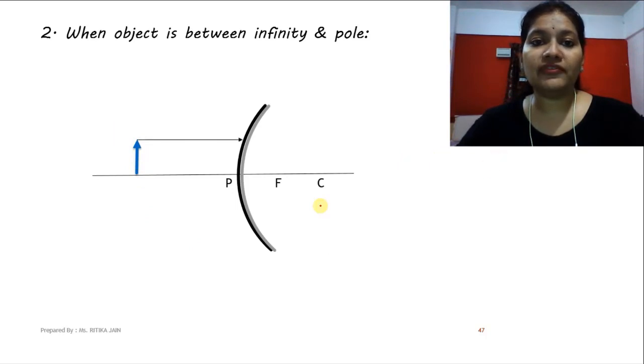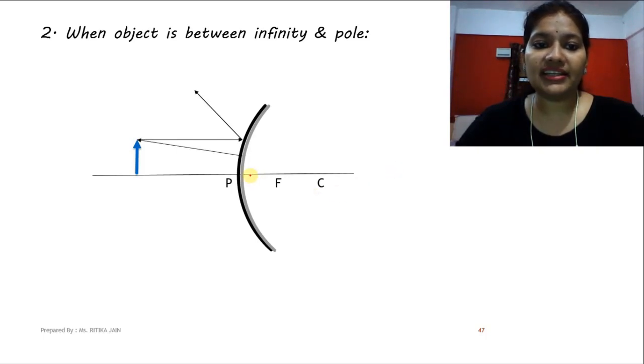A parallel beam of light strikes the reflecting surface. After reflection, it moves like this. Now we assume a second incident ray like this strikes the reflecting surface. After reflection, we observe that it follows the same original path, being a reflected ray. Now again we have to show that this incident ray, when it was traveling parallel to the principal axis, after reflection should pass through the focus. So let's extend this reflected light ray, so it will meet at the focus.